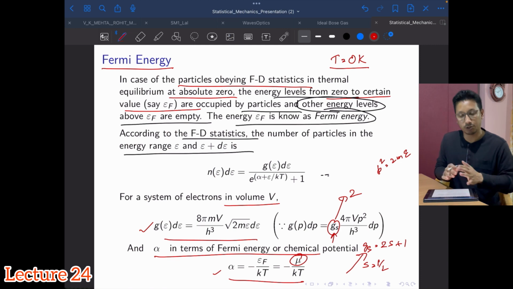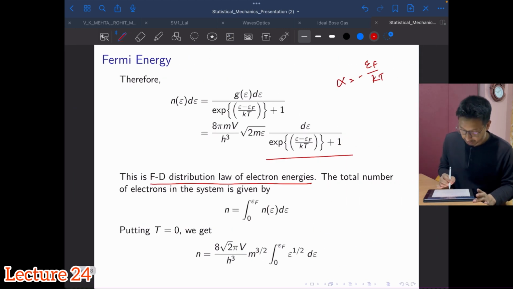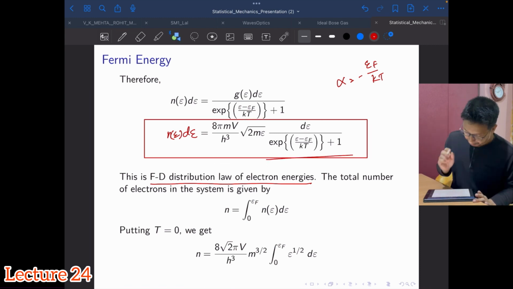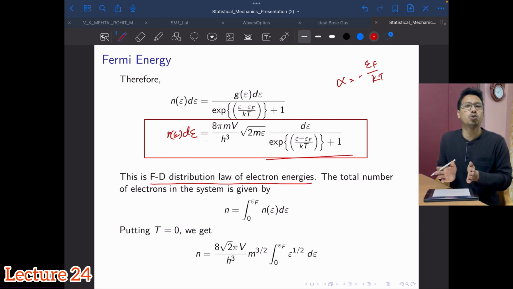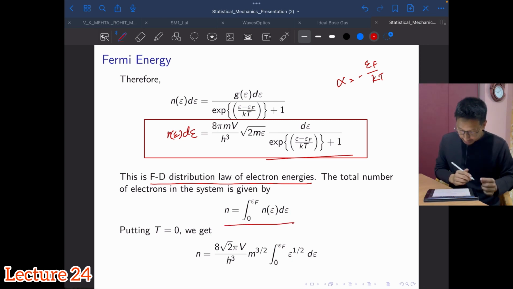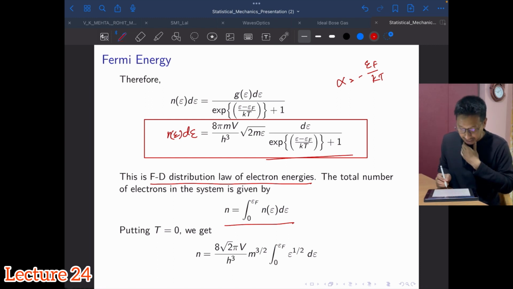Okay, so substituting all those things, you get the Fermi-Dirac distribution law for electrons. This expression, N of E dE, is your expression for electron energy. All right, so the total number of electrons in the system we can now calculate using this, right? Because I know how many electrons are present in that energy range. So what's the total number of electrons?